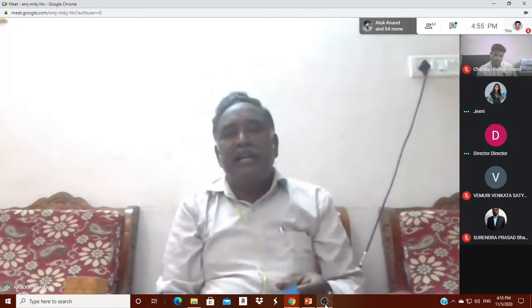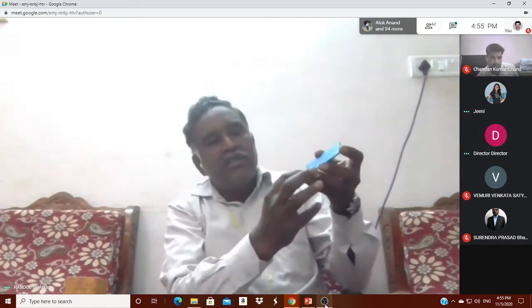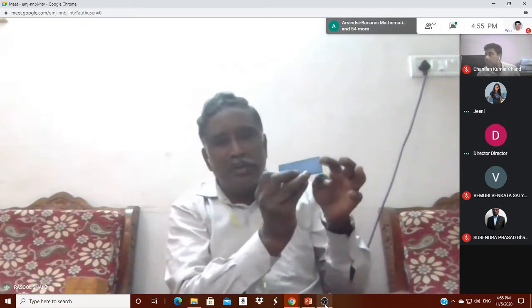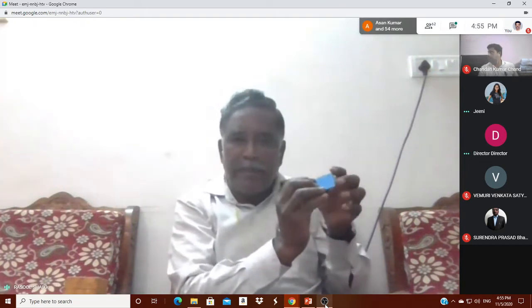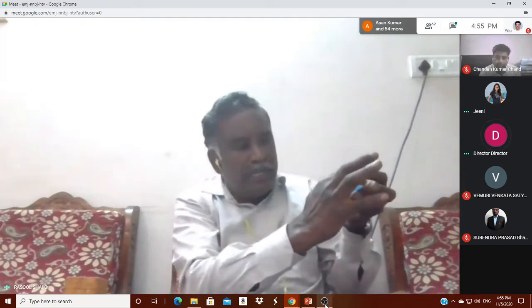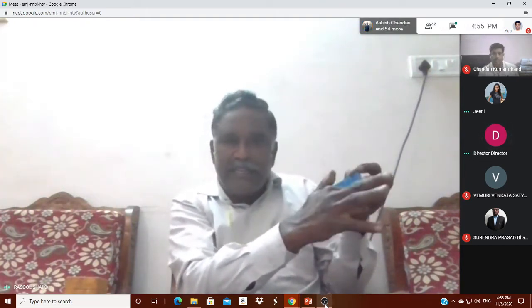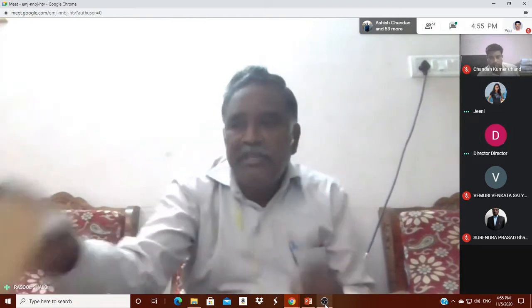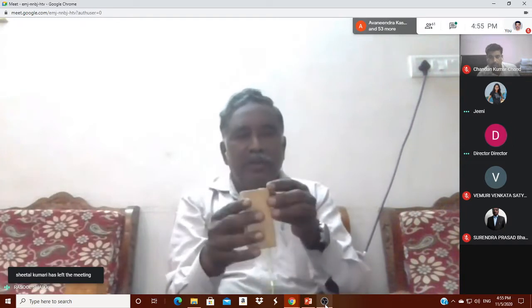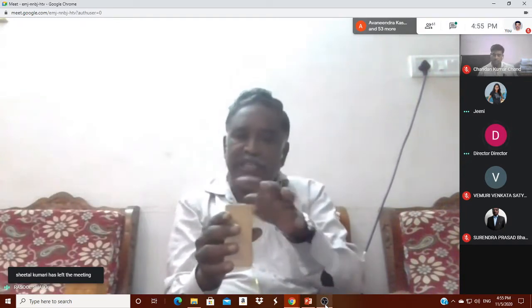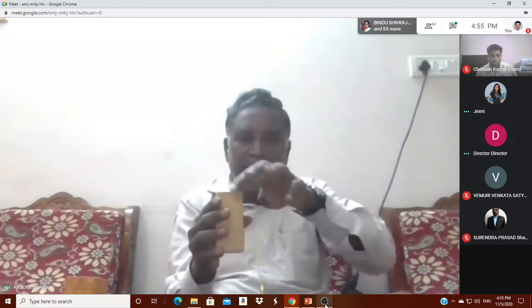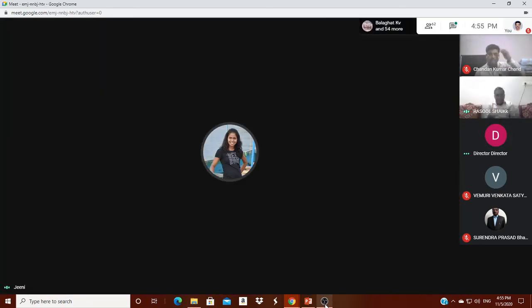Generally I say that if you take any vertex on paper, you can move from the corner in 2 directions. So this is 2-dimensional. In a 3-dimensional figure, from any corner you can move in 3 directions. So it is 3-dimensional.